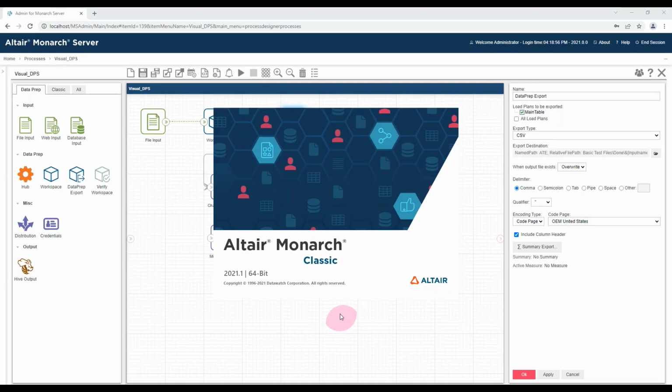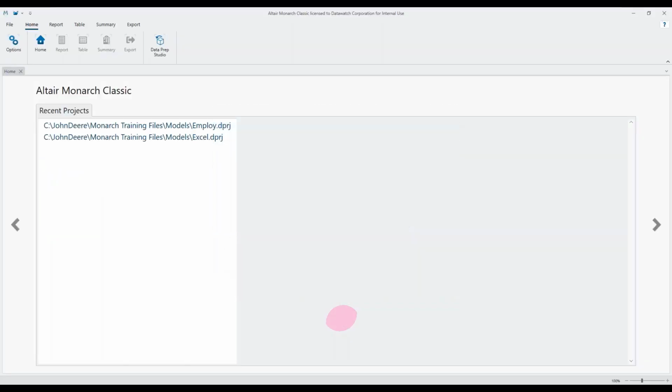No worries. It's actually pretty fancy. It's one of the drivers for still using Classic in some circumstances. In Data Prep Studio, you have very little control over the fonts, and I don't know whether you noticed on the coloring options there, you can also do things like put subtotals in bold and make headings italic, and you have quite a lot of control. You've also got page headers and page footers, so you can put things like the current date, the name of the model, the name of the input file. You can put all these bits of metadata in page headers if you want to. So there's a bit more control over layout there from Classic. Yeah, that's great.